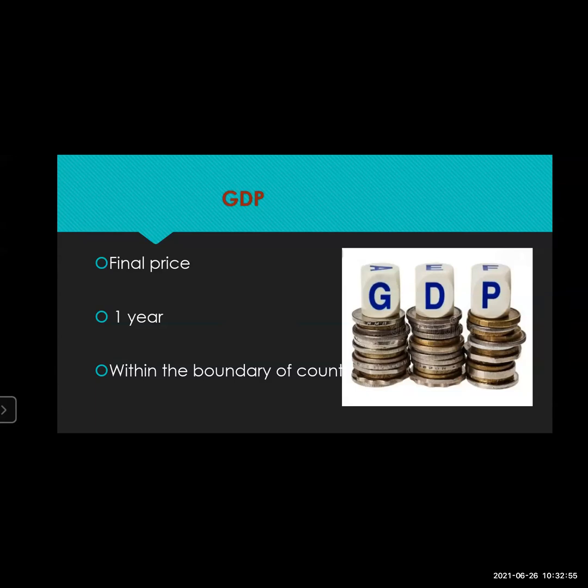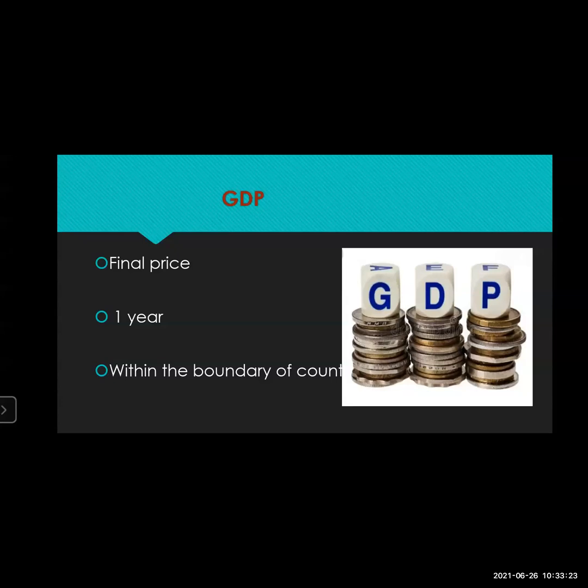So remember, students, if more goods are produced in India, India's economy or GDP is higher, and if fewer goods are produced, the GDP will be lower. Only the price of the end product is considered in order to avoid double counting. I told you just now, only the final amount is taken into consideration.